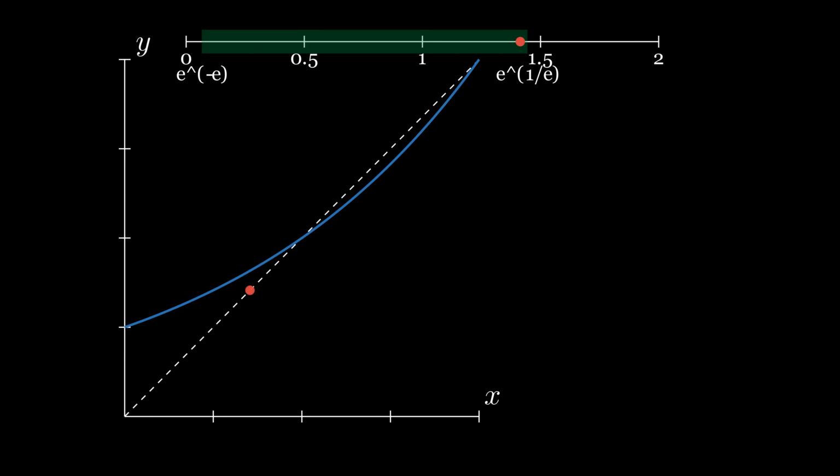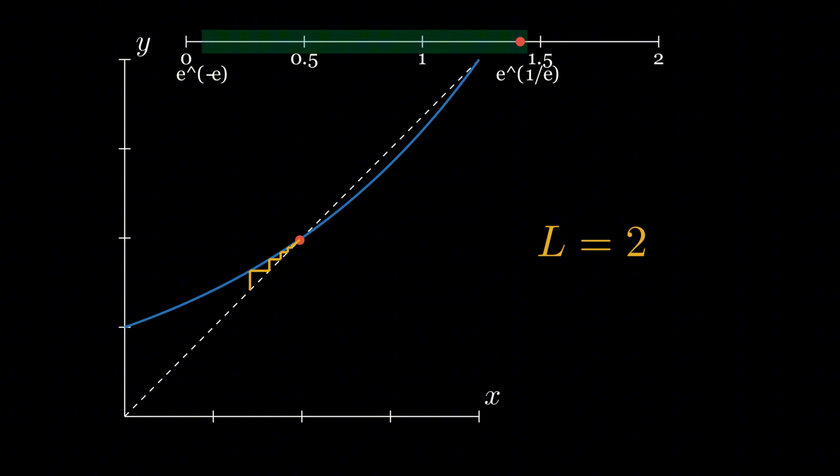We can solve this graphically by looking for the intersection of two functions, y equals x and y equals A to the power of x. Let's try a base of the square root of 2. We can see how the value bounces back and forth, spiraling inwards, getting closer and closer to a single point of intersection. For the square root of 2, the infinite tower converges to exactly 2. But this doesn't always work.